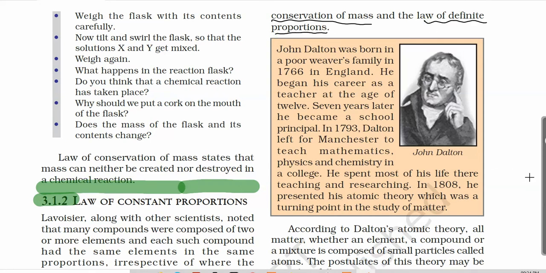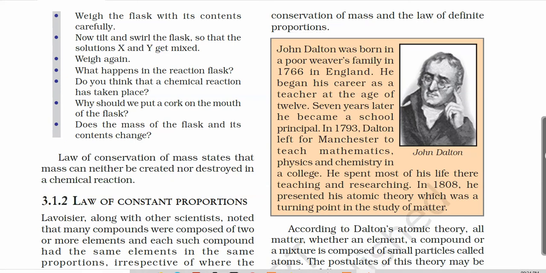You can read a brief description of Dalton's life in your NCERT book, where it has been provided.